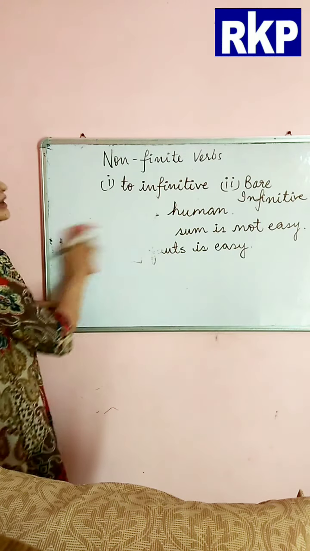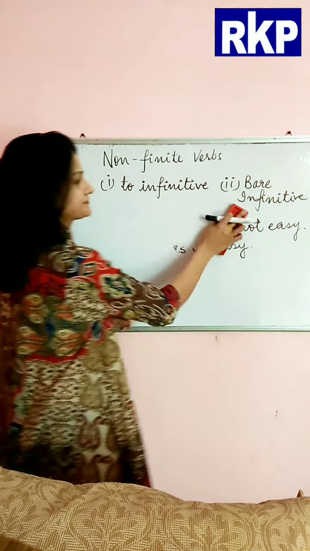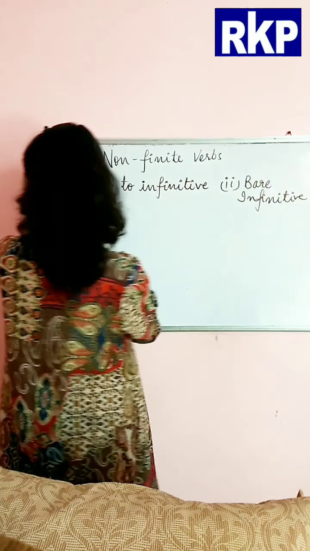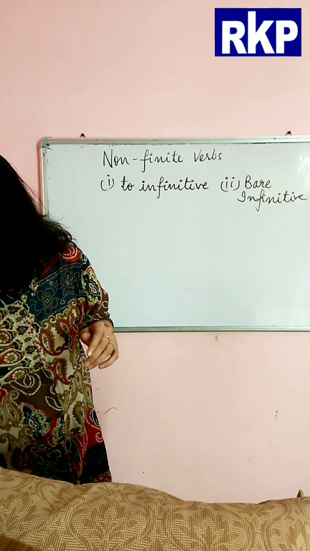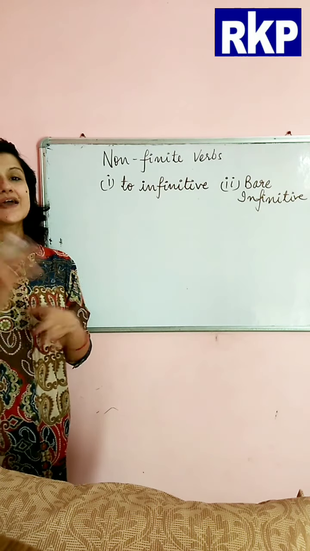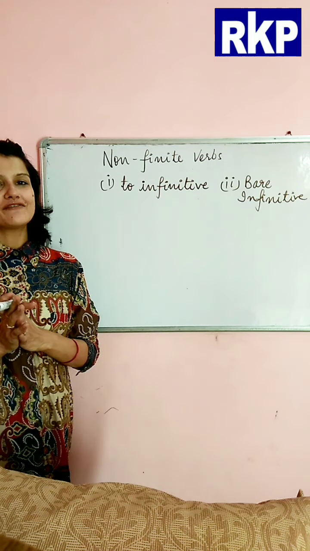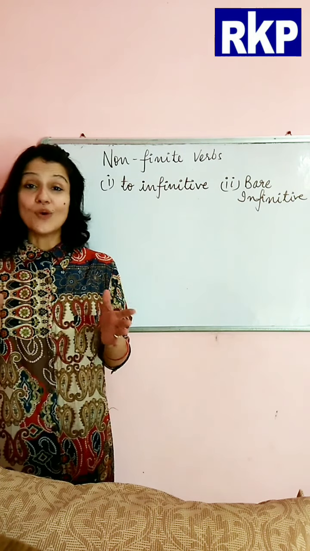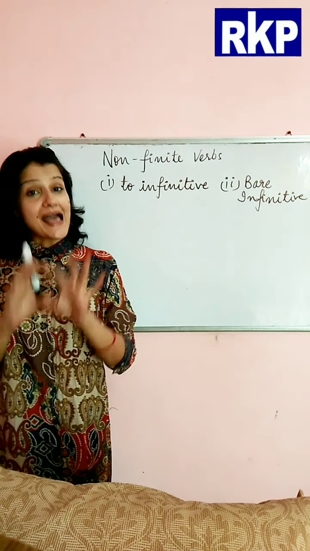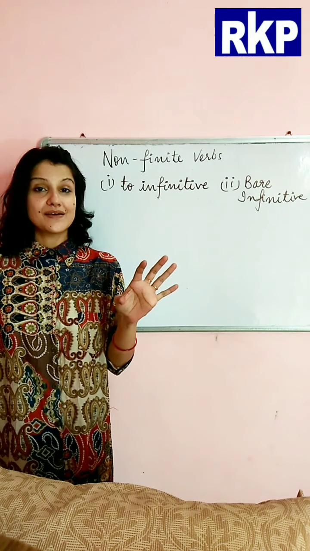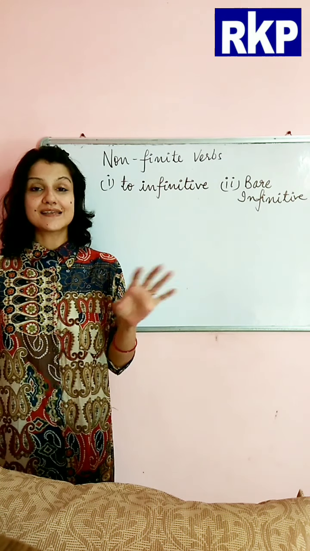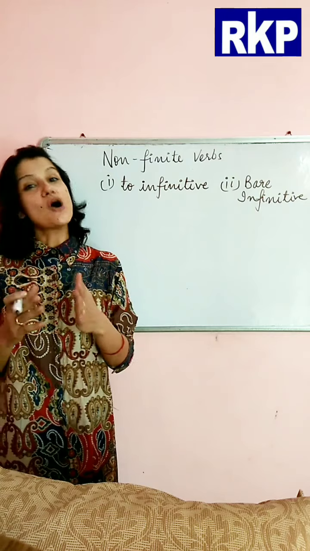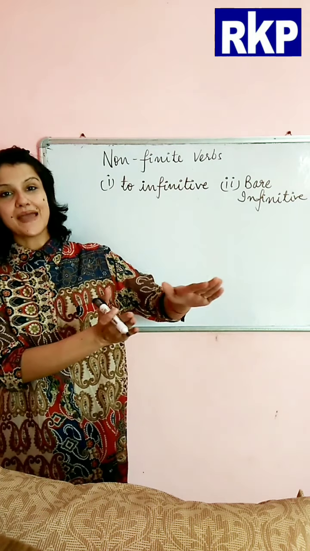Now moving further, next is when we use to infinitive as object. Now you all know, in active sentences, when we are writing the sentences in active voice, the object comes at the end.